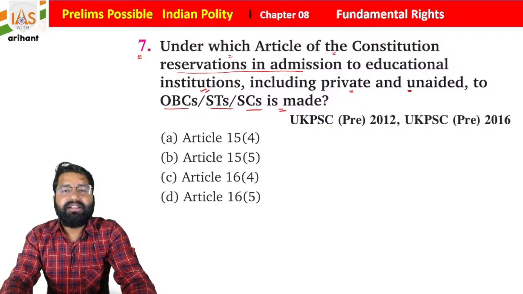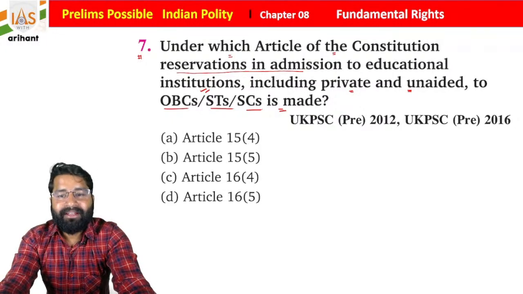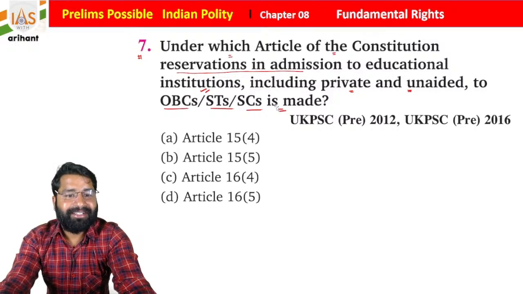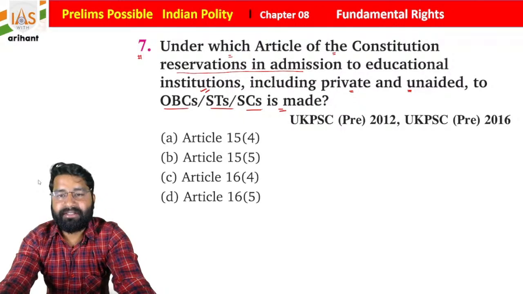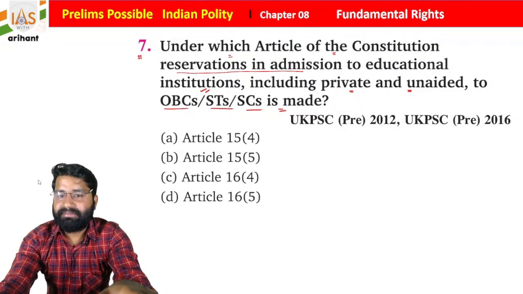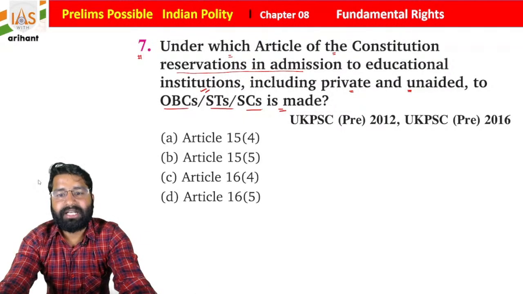So Article 15 Clause 4, Article 15 Clause 5, 16 Clause 4 and 16 Clause 5. So this is another important point that you need to know. I hope you all are able to understand. Anybody have any doubt? That means we can say that you all are able to understand the questions.